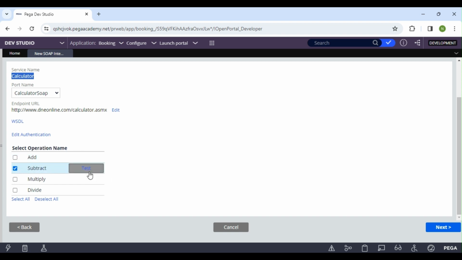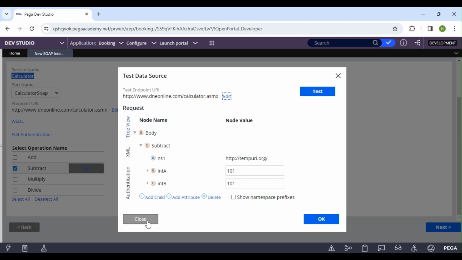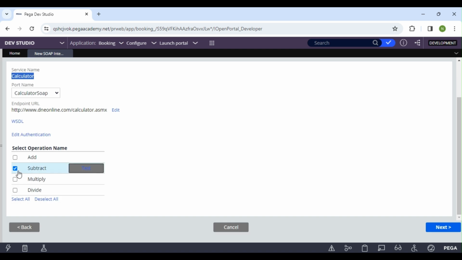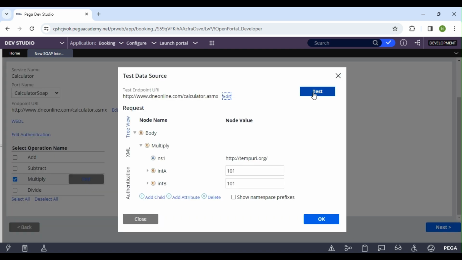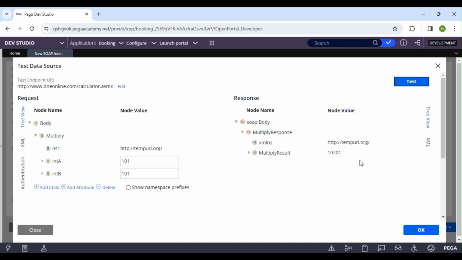I'll just click subtract or anything we can try. I'll go with multiply. Just do test. See the multiply result. It has a result. You can change the value and see. Just click on test.